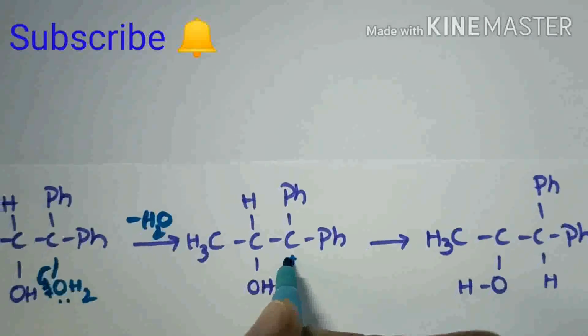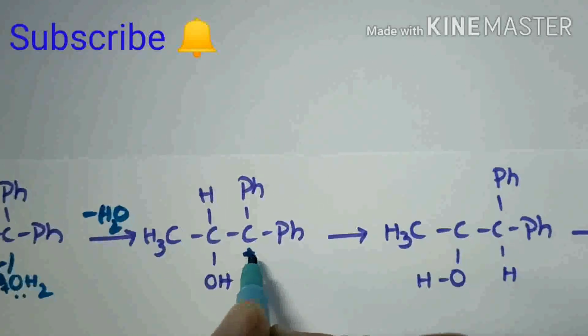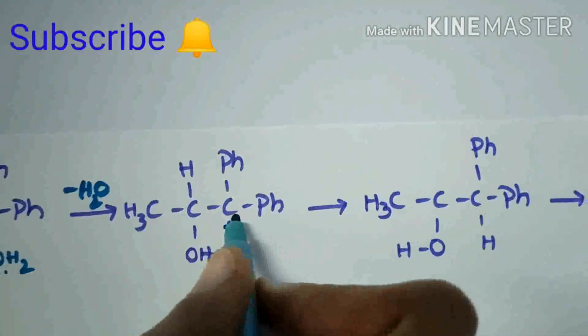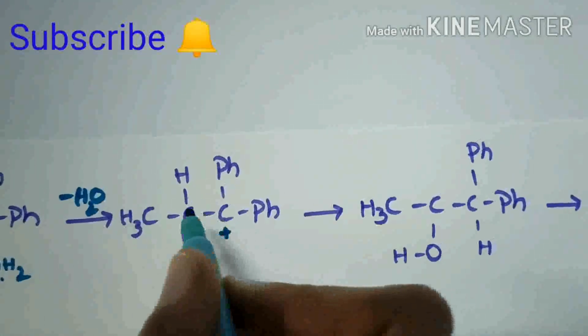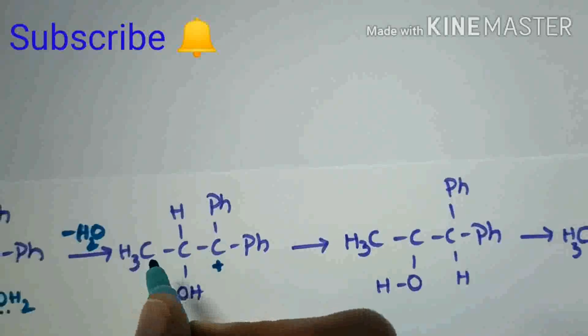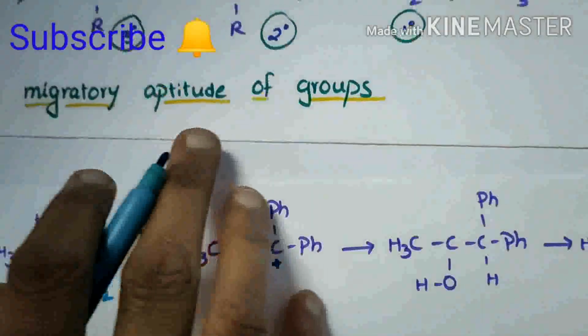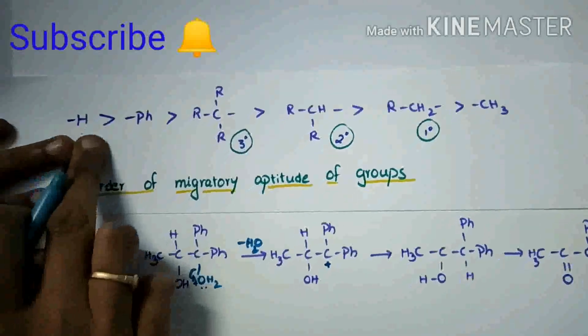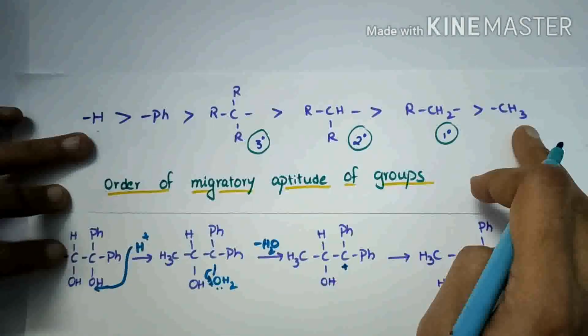Then to compensate this positive charge, one of these groups is migrated to this carbocation. Which group will migrate? Let us see the migratory aptitude of these groups. Hydrogen has higher migratory aptitude than the methyl group.